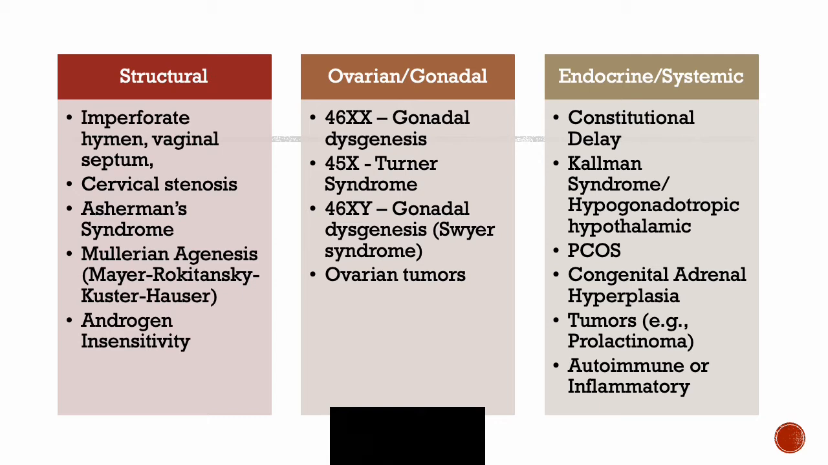Second category is ovarian or gonadal. So this is where you have gonadal dysgenesis, either XX or XY. And you also can include Turner syndrome here, where you get streak ovaries. Also in this category, you can include gonadal dysgenesis, even if it eventually recovers from radiation or chemotherapy. And you can also put ovarian tumors in this category as well, altering proper ovarian function.